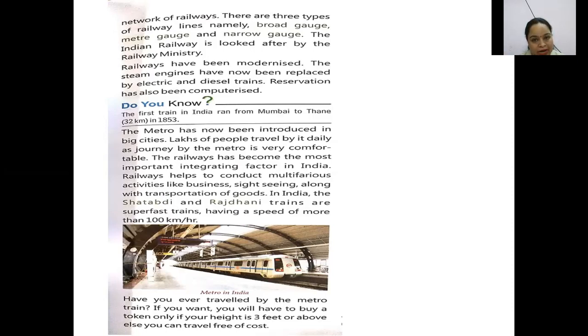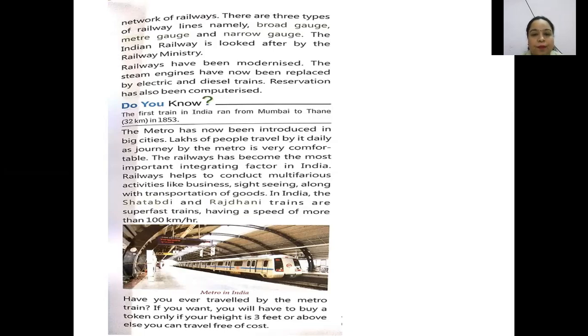Railways have been modernized nowadays. What is modernized? It has been improved. The steam engines have now been replaced by electric and diesel trains. In the previous time, during the time of the Britishers, which type of engines were made? Steam engines. They used to construct steam engines. But now these steam engines have been converted into electric and diesel trains. So they are faster, more convenient, and they require less coal also.